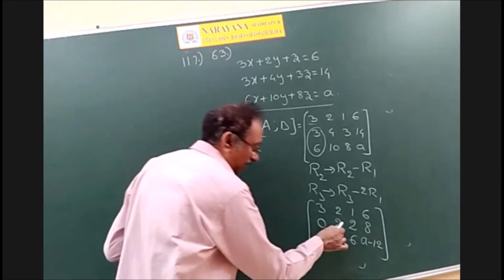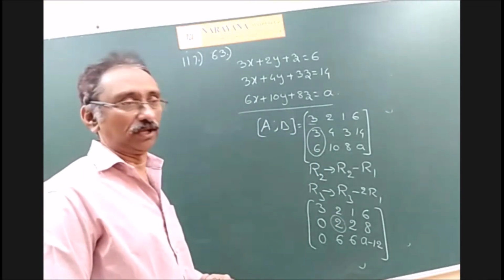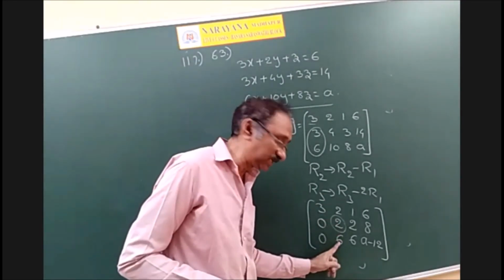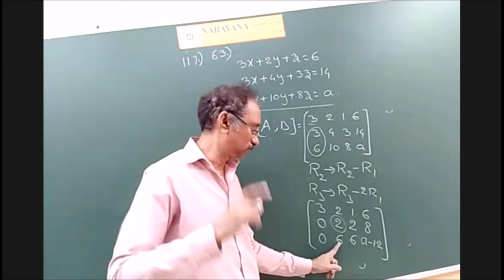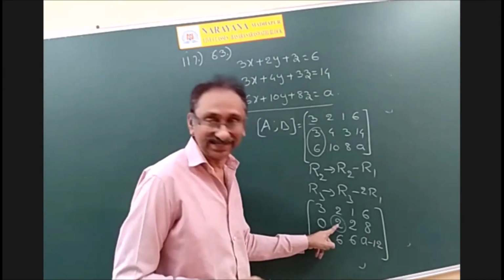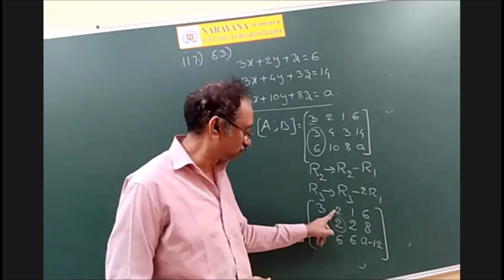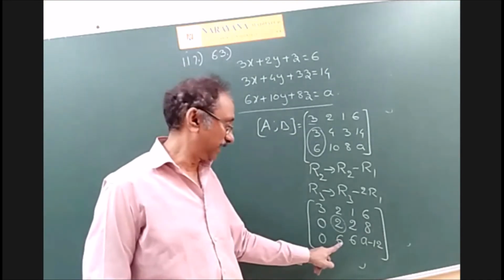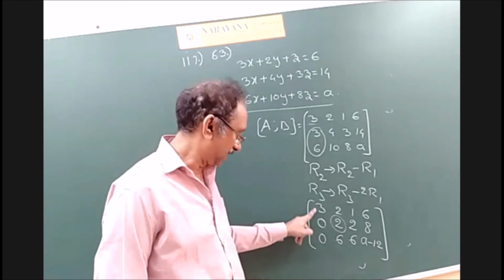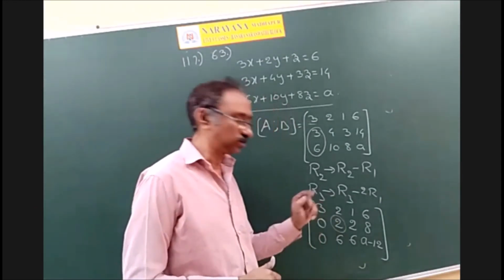Second step. Now this must be a non-zero element. So the second diagonal element must be non-zero. Yes, it is non-zero. Now using this, I will make this element 0. So remember students, you have to convert this to 0 using this element only, not using this element. Suppose you say, sir, using this 2, I will make this 6 zero by using the operation R3 minus 3R1, then this becomes non-zero again. Therefore, for this, always use this element.